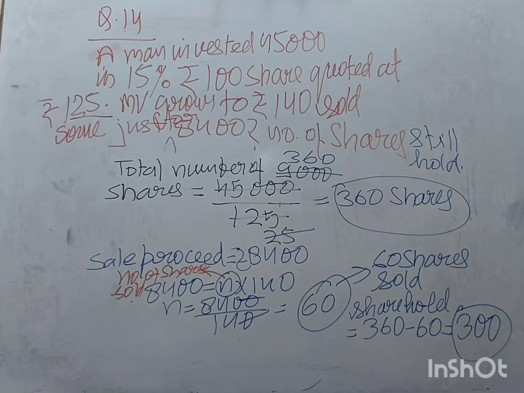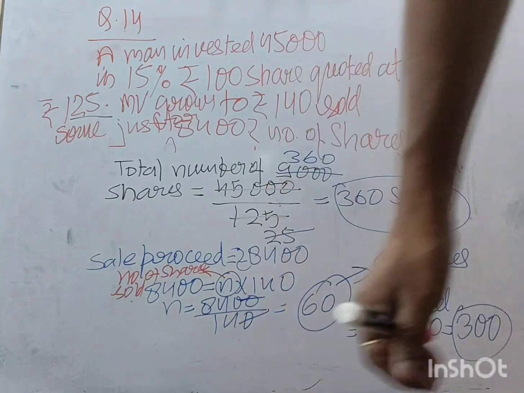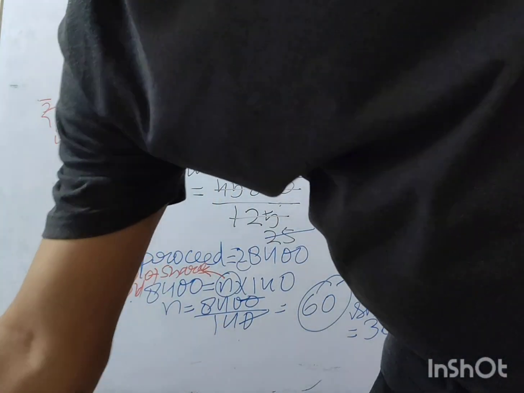The dividend due to him on these shares. From these 300 shares, how much dividend is he getting?